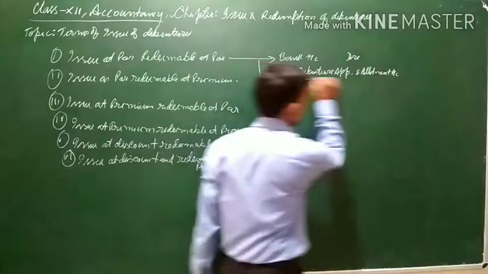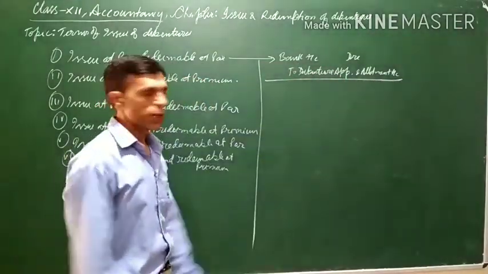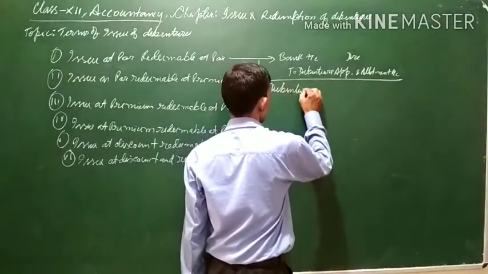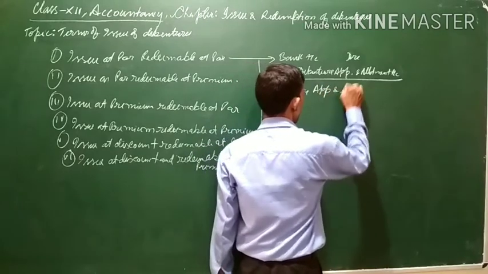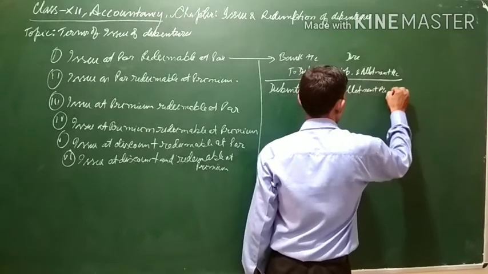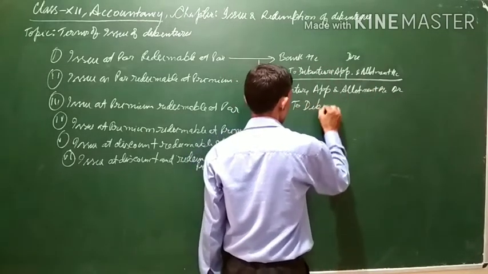When the amount is received, this debenture application and allotment money will be transferred to the debenture account. The entry will be: debenture application and allotment account debit to debenture account.